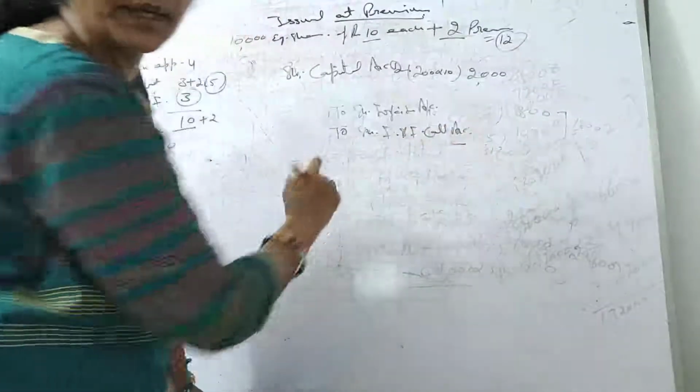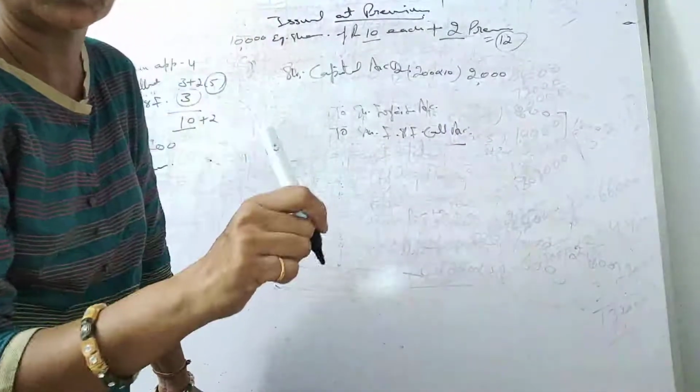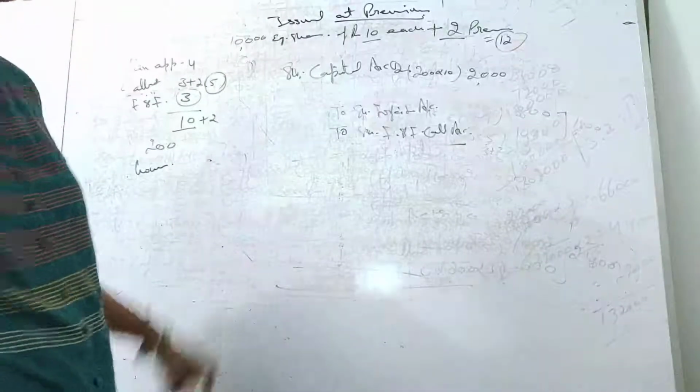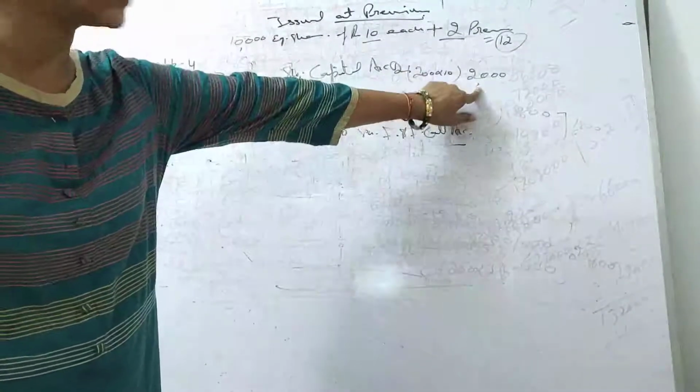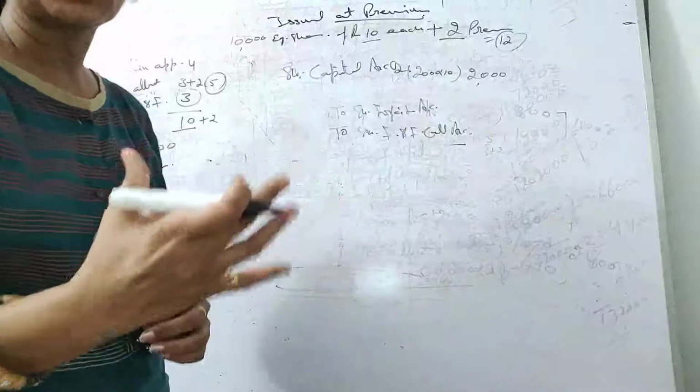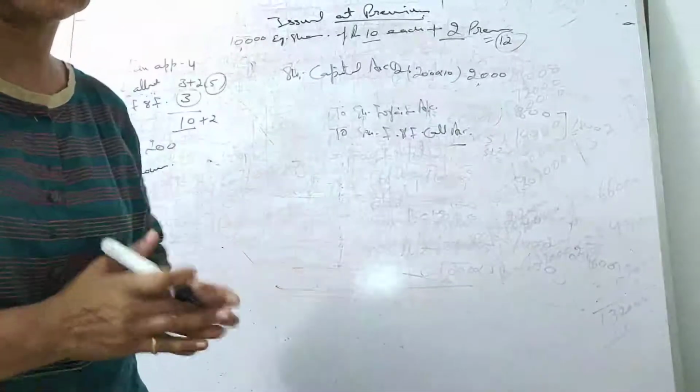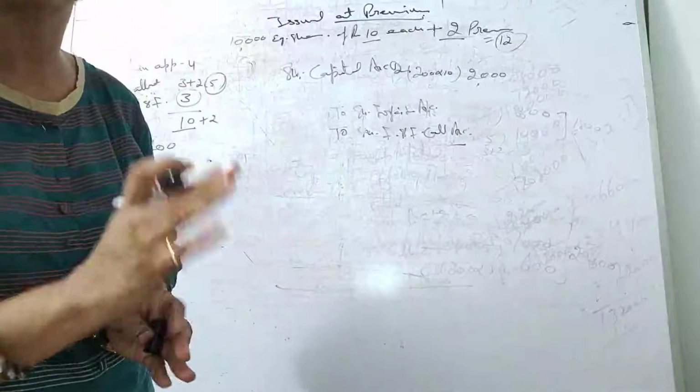Students, one more thing you are going to learn that's very, very important. Just focus on this. Share capital account 2000. Okay, forfeiture, what comes in the forfeiture? Whatever is paid by him. Please be attentive, students.